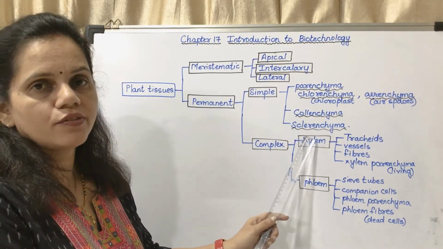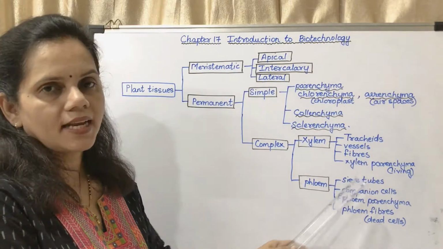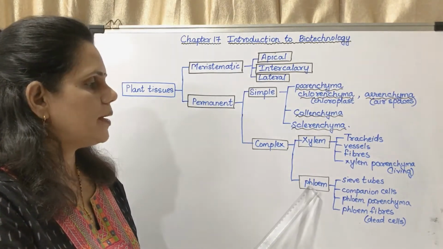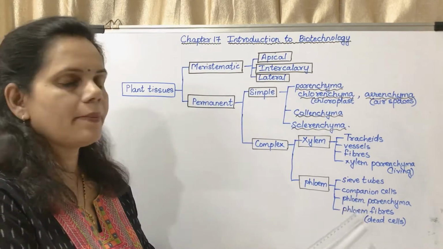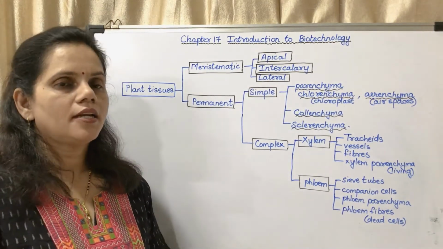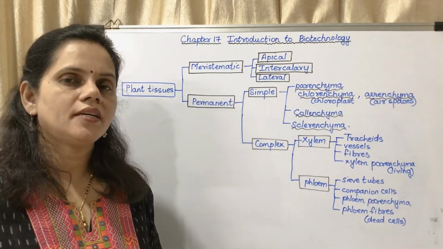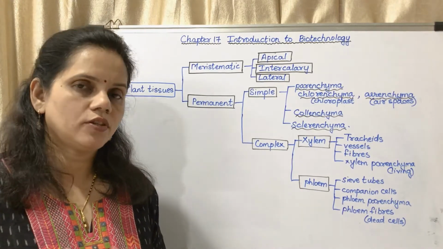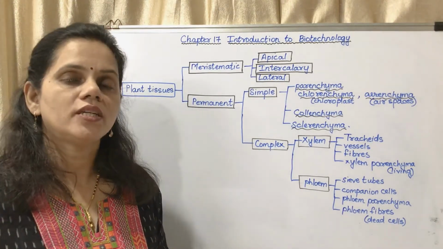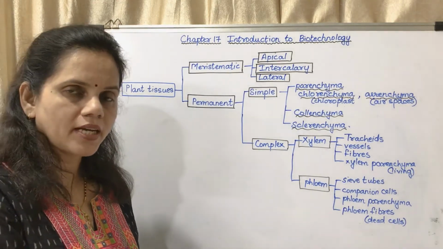Xylem consists of different types: tracheids, vessels, fibers, xylem parenchyma. Phloem consists of sieve tubes, companion cells, phloem parenchyma, phloem fibers. Now you might find these terms a little bit difficult. You might be listening to it for the first time. Okay, but you have to learn these terms with spellings. Okay, so this is classification of plant tissue.